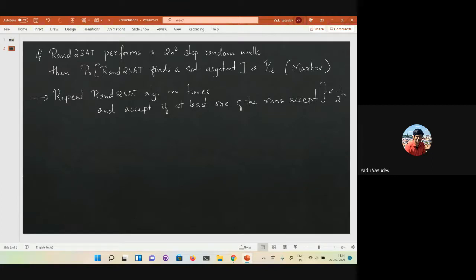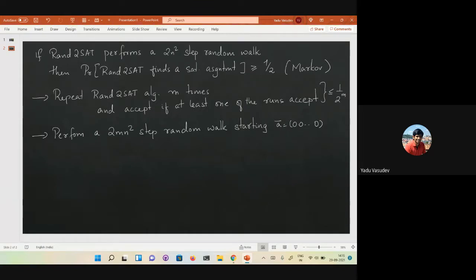So let's look at a slightly modified version. What you do is you perform a 2mn squared step random walk, starting from the all zeros assignment. In the first version, when you're repeating it m times, you're stopping it at 2n square steps and then restarting it again from the all zeros assignment. Here you don't restart, you just perform a 2mn square step random walk.